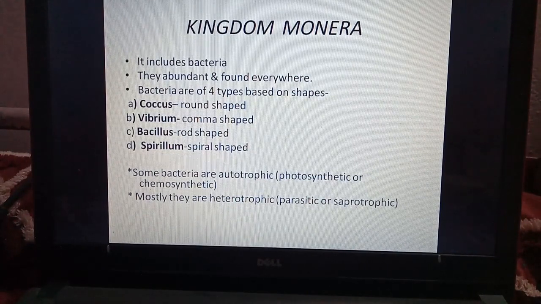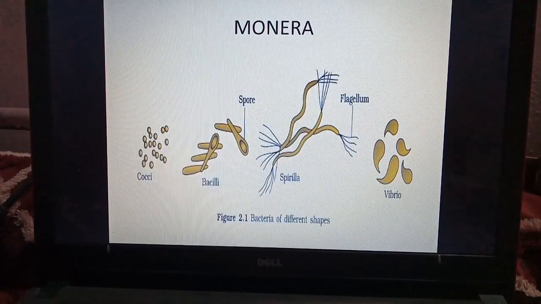Some bacteria are autotrophic, so some bacteria can make their own food. They may be photosynthetic or chemosynthetic. So photosynthetic make their food by light, while chemosynthetic make their food by chemical reactions. Mostly they are heterotrophic. They may be parasitic or saprotrophic. Saprotrophic means they feed on decaying material. Here we can see the four types of bacteria: cocci, bacilli, spirilla have flagellum, and vibrio.